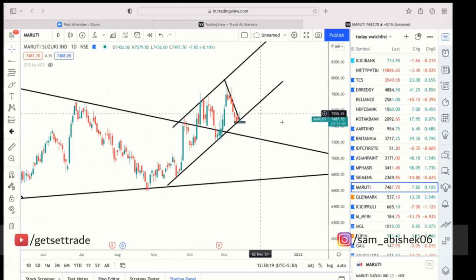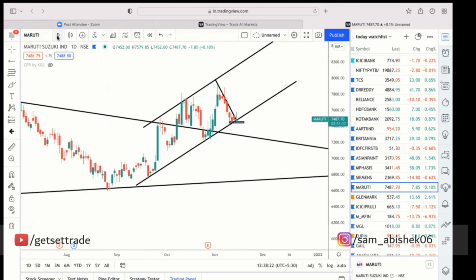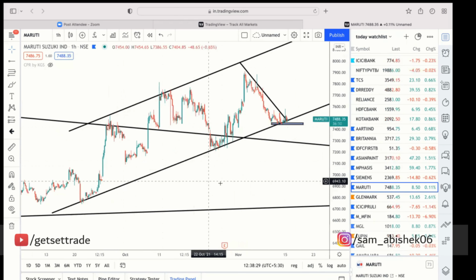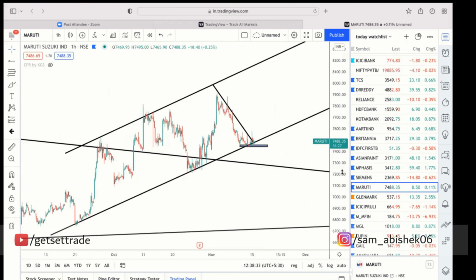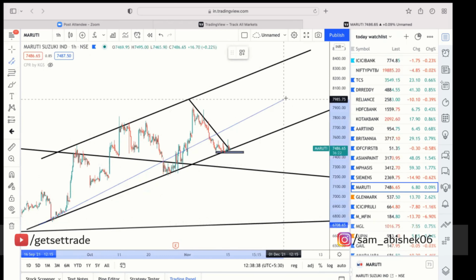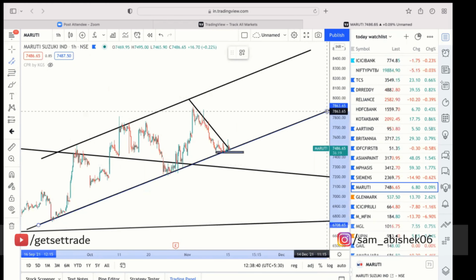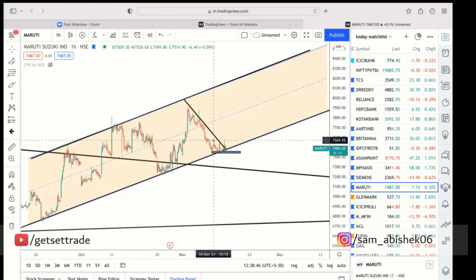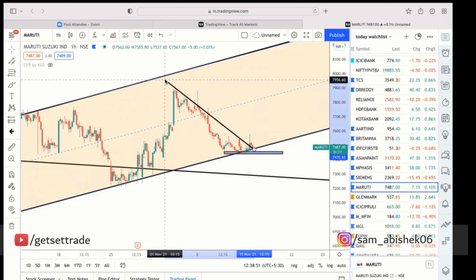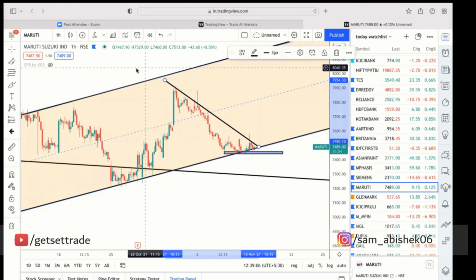This is the pattern in Maruti. So I'll go to 1 hour. Fine. I guess it's also a parallel channel. We'll verify it out. Yeah. So this is also a parallel channel in Maruti. And I also have a trend line like this. Anyhow, you are drawing two trend lines.